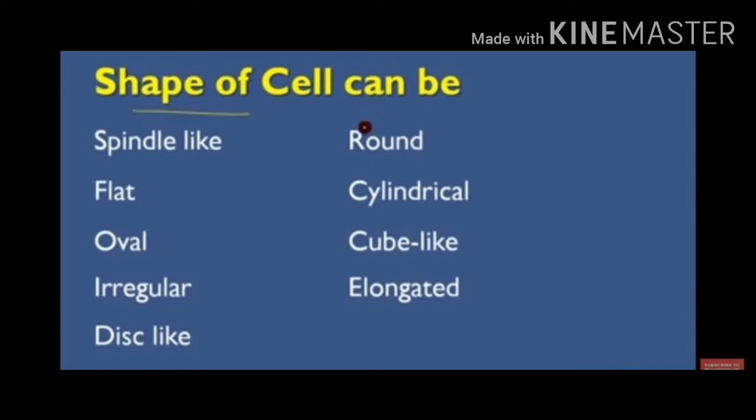Now students, come to the topic: the shape of a cell can be spindle-like, flat, oval, irregular, disc-like, round, cylindrical, cube-like, elongated. These are the shapes of cells which are used in different organisms.